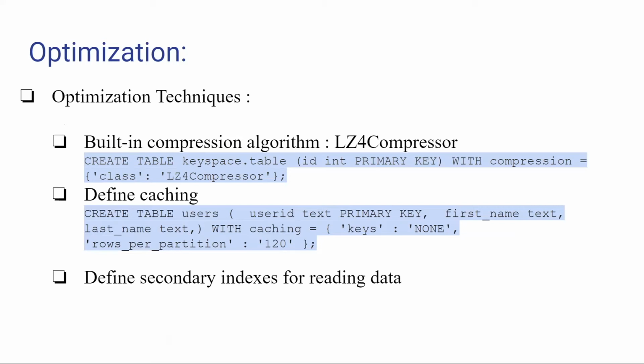Caching is another technique to optimize a table. The query given in the slides sets the caching property that configures the partition key cache and the row cache. Secondary indexes help in quick lookup of data and can help in further optimization.